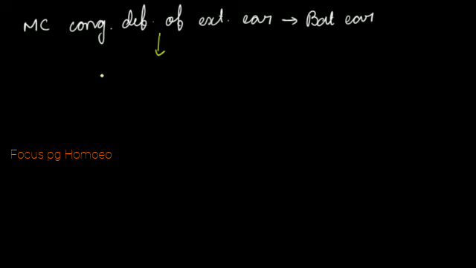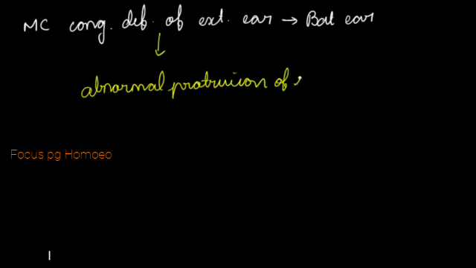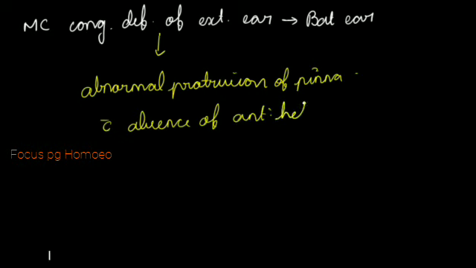So here what happens, there will be abnormal protrusion of pinna, and there will be absence of antihelix. Okay. So this is regarding the bat ear, which is the most common congenital deformity of external ear.